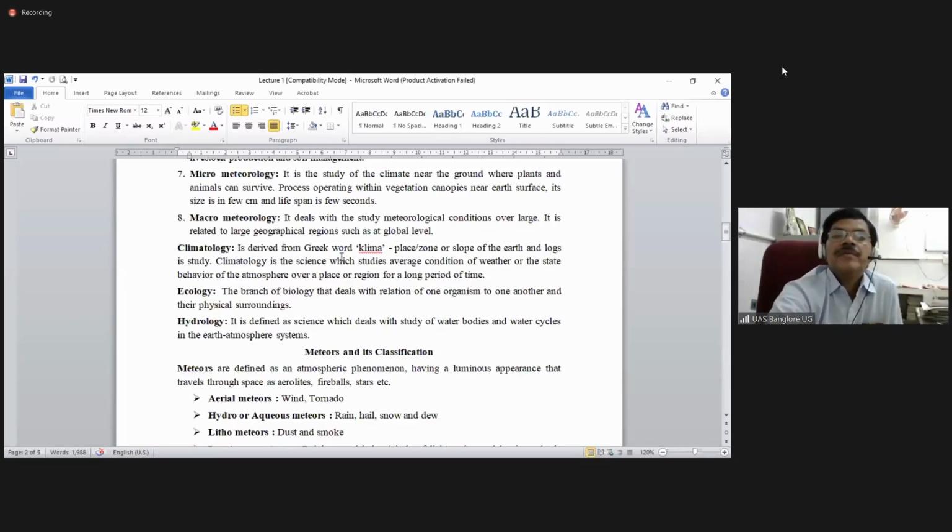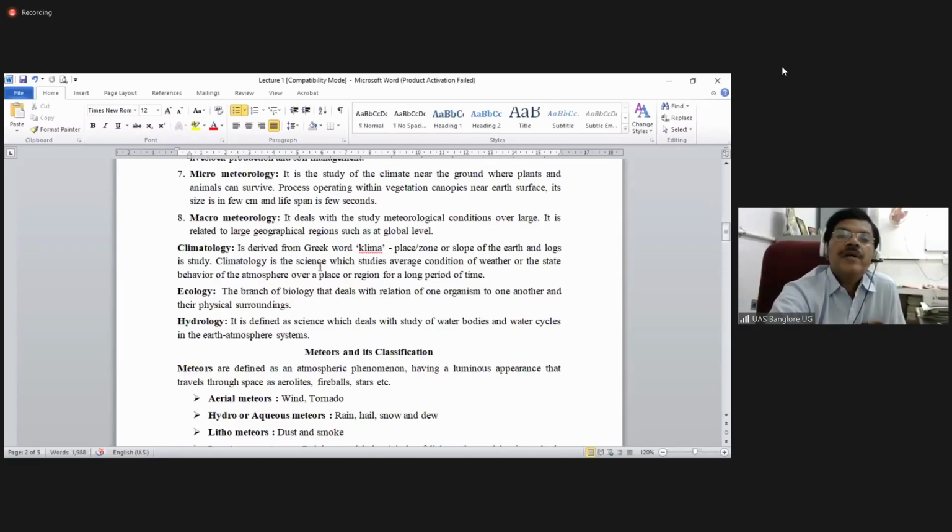So climatology is the science which studies the average condition of the weather, or the state and behavior of the atmosphere, over a place or a region for a long period of time.